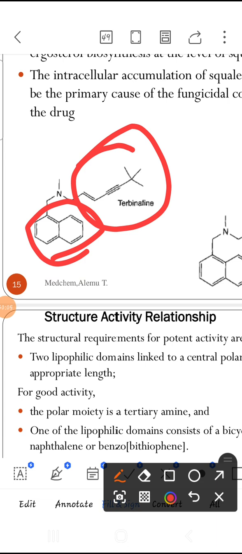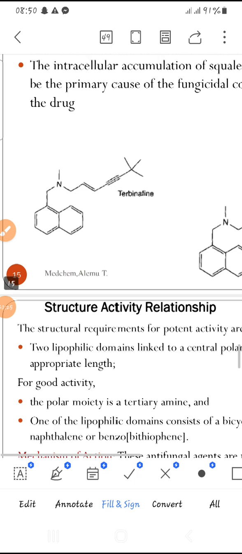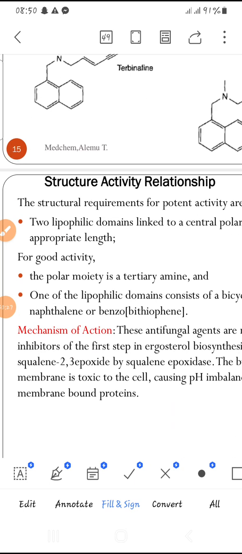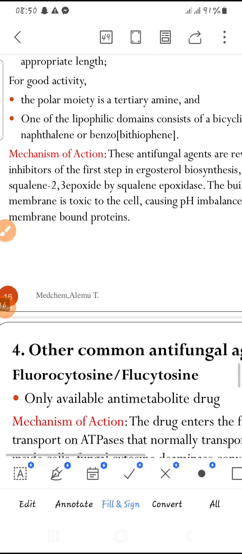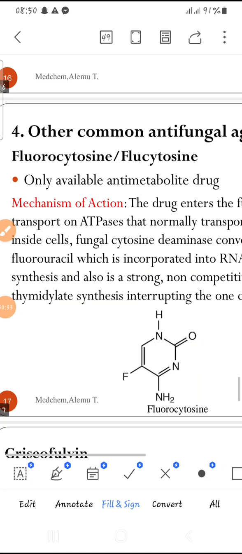Also, the distance between the linking group is very important, meaning that the linking group here is nitrogen. The linking group between the two hydrophobic portions is very important. These are the structure activity relationships of allylamine antifungals.